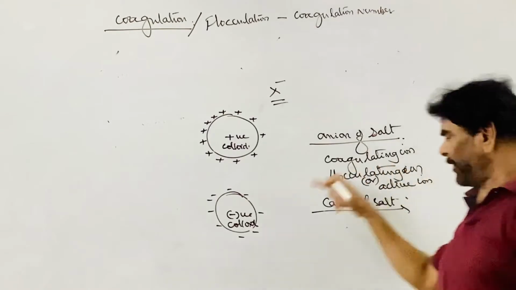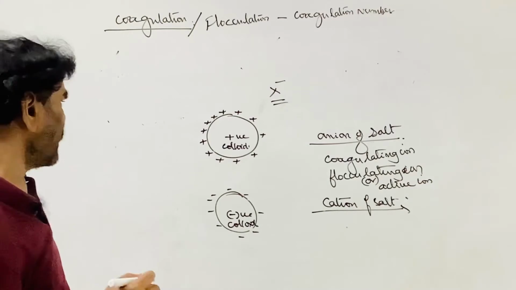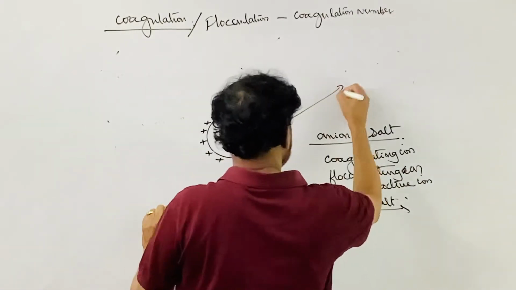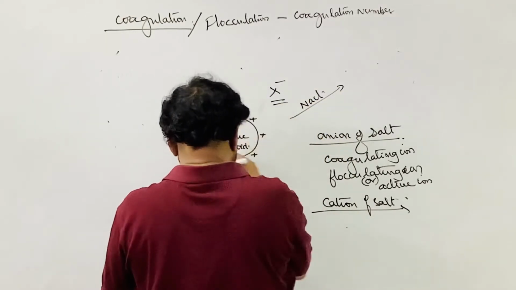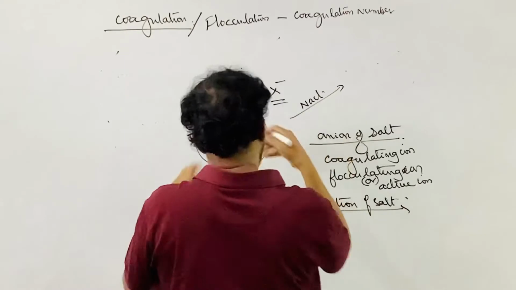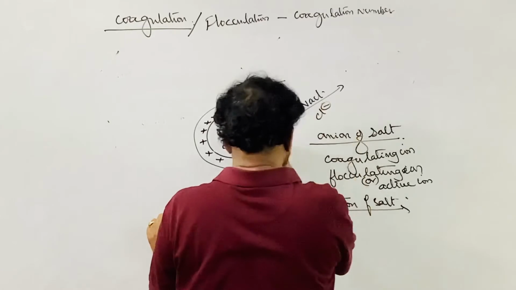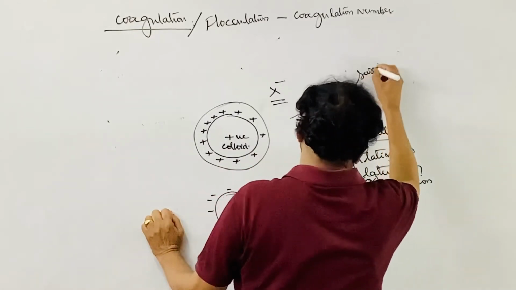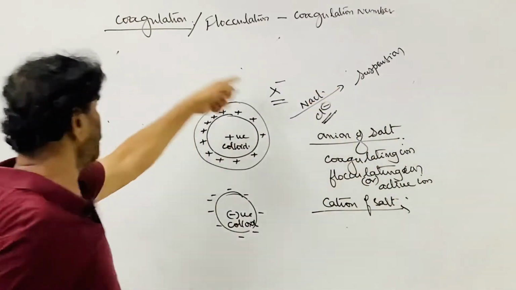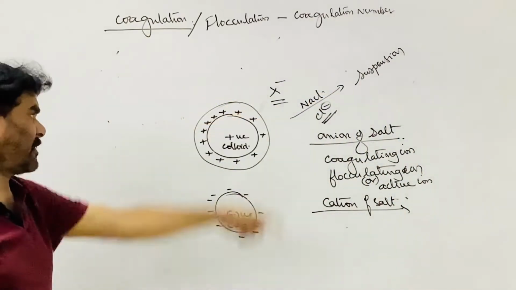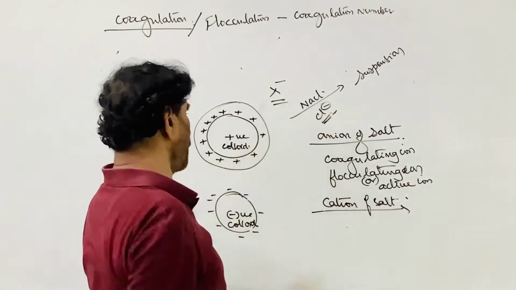If NaCl is added to a positively charged colloid, as you add more and more, the charge is neutralized by Cl-, converting it into a suspension. Now the chloride ion is the precipitating agent, the flocculating ion or coagulating ion or active ion.